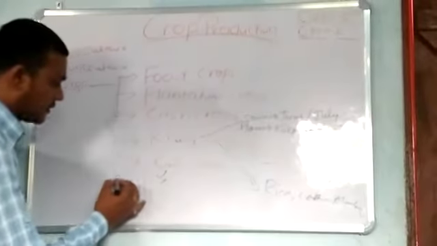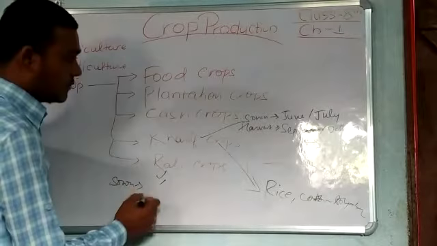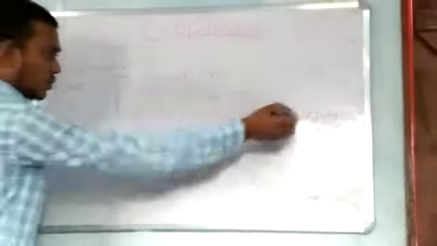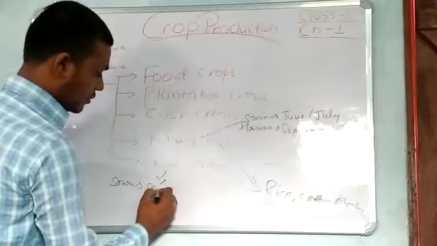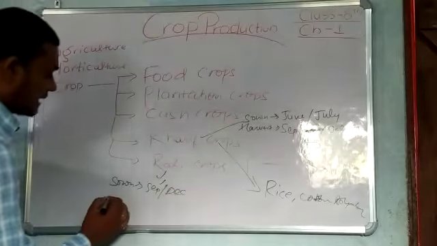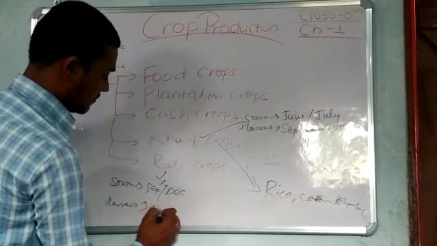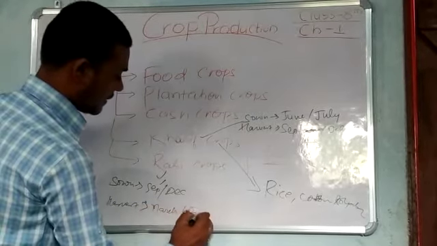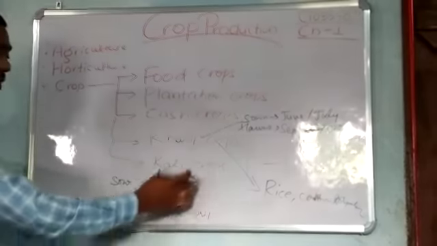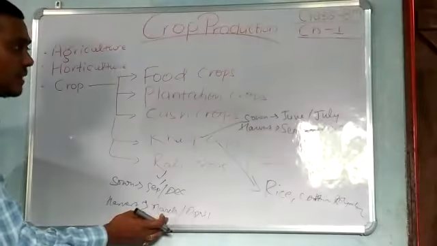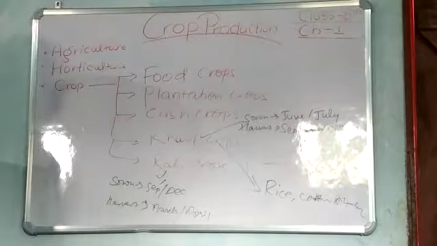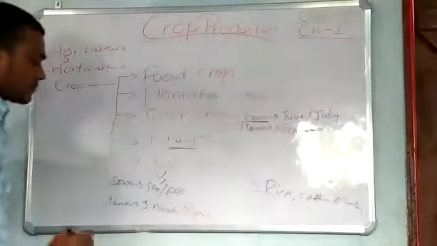So this rabi crop is sown in winter, October to December, and harvested in March to April. So in April the rabi crop is harvested, then after an interval of 1 or 2 months the kharif crop is sown.